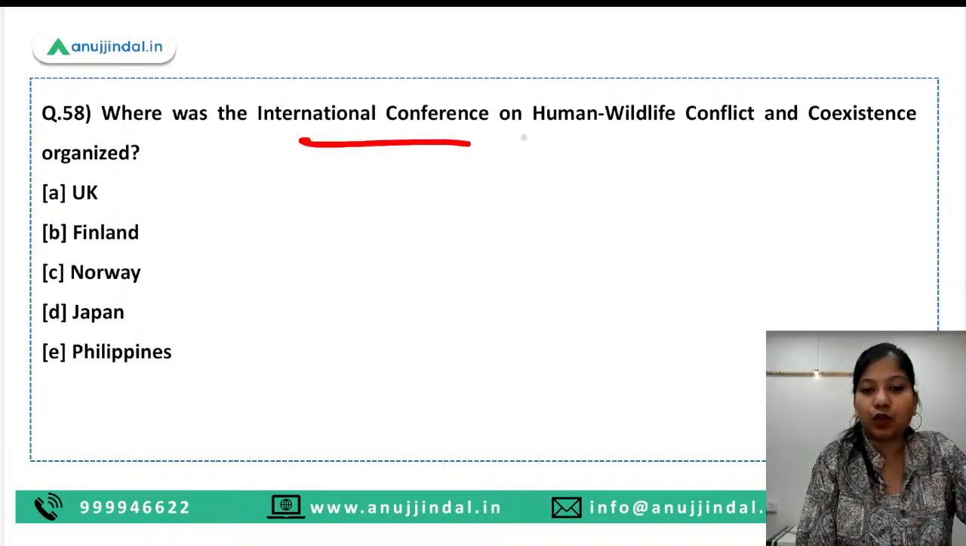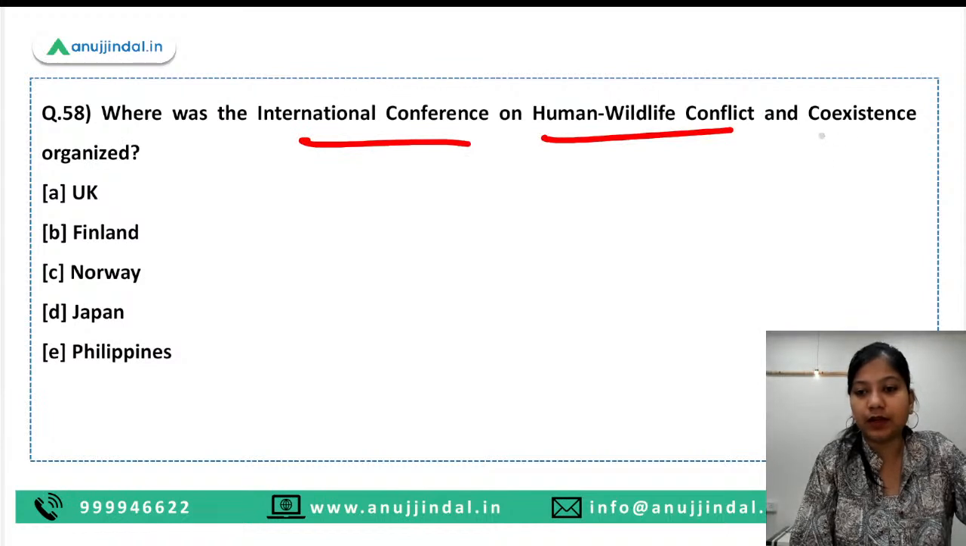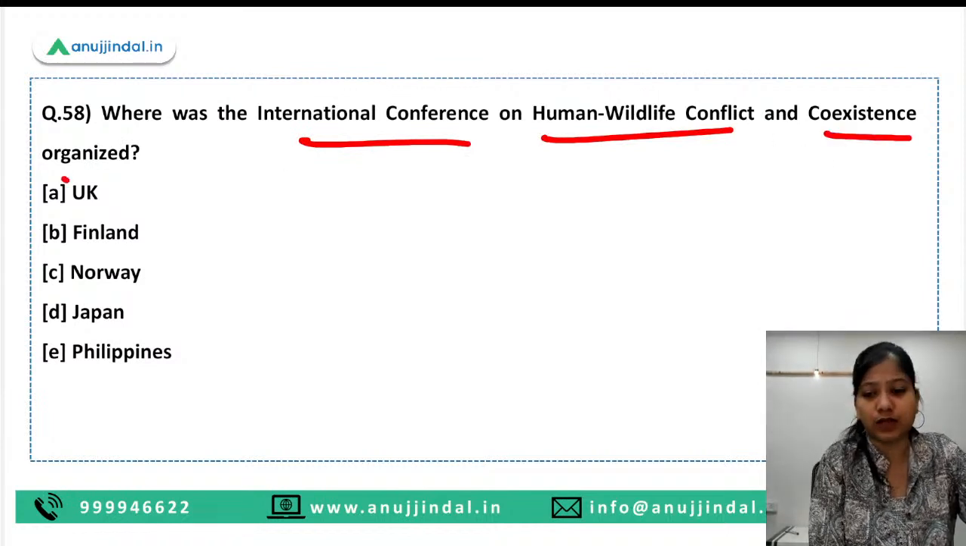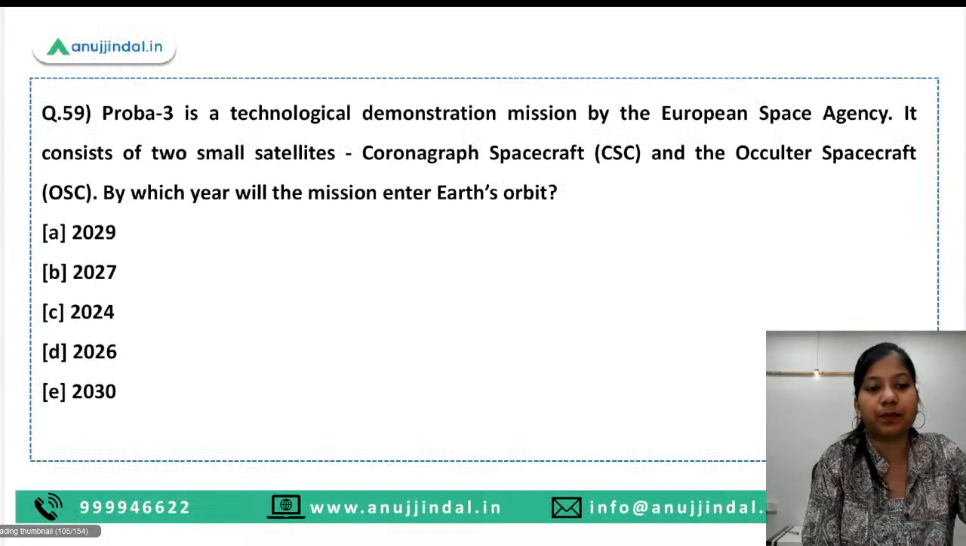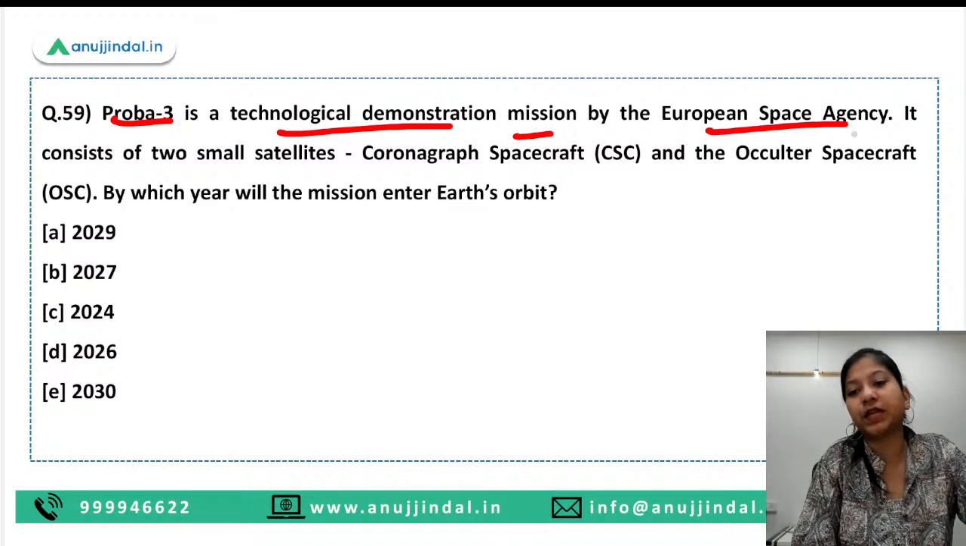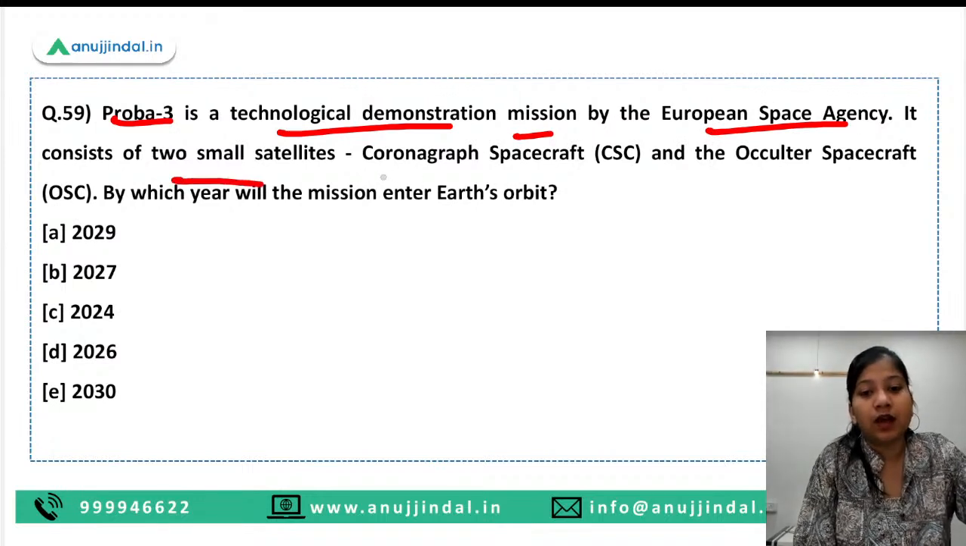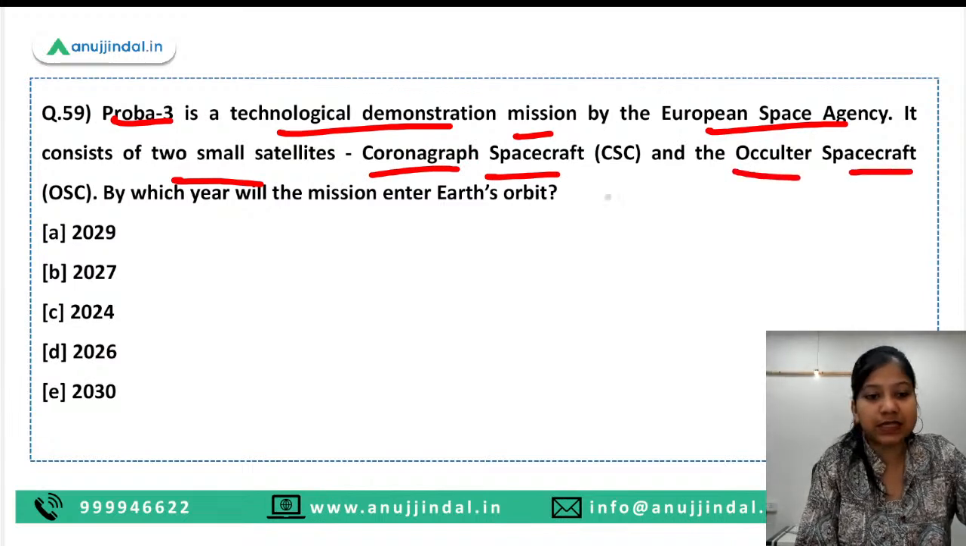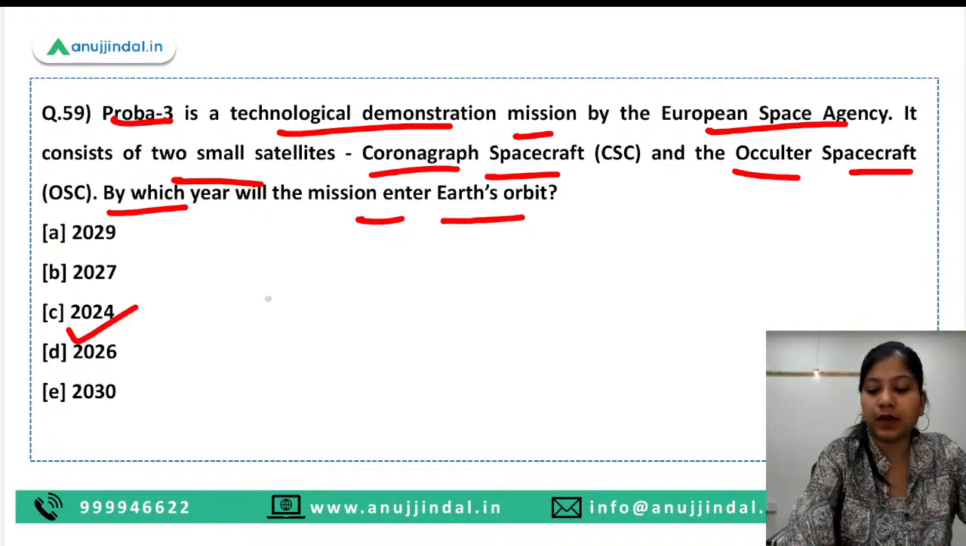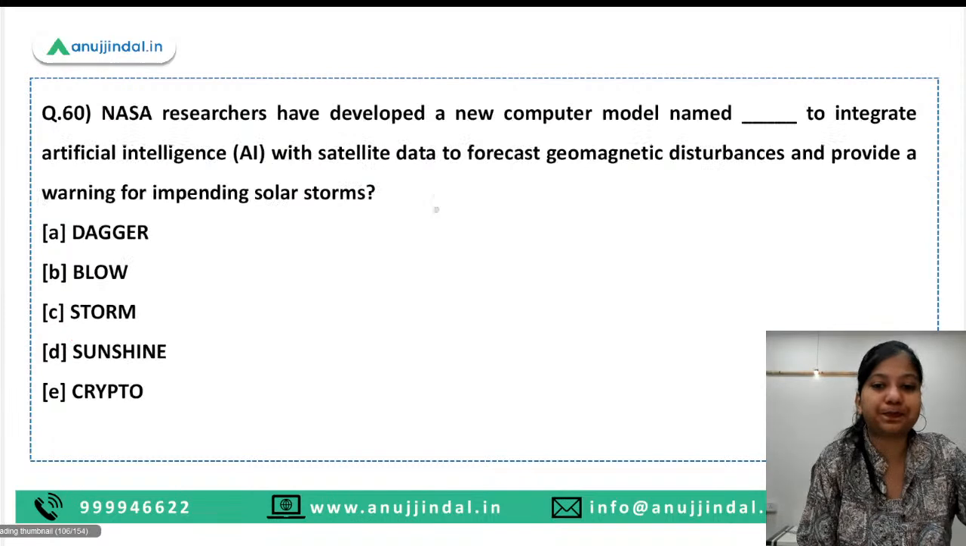Where was the International Conference on Human Wildlife Conflict and Coexistence organized? So here UK is the right answer. Proba-3 is a technological demonstration mission by the European Space Agency. It consists of two small satellites, the Coronagraph spacecraft and the Occulter spacecraft. By which year will the mission enter the Earth's orbit? So it will enter the Earth's orbit in 2024.